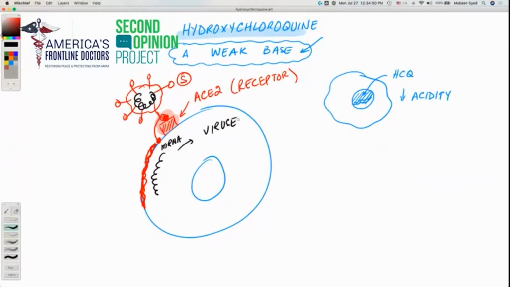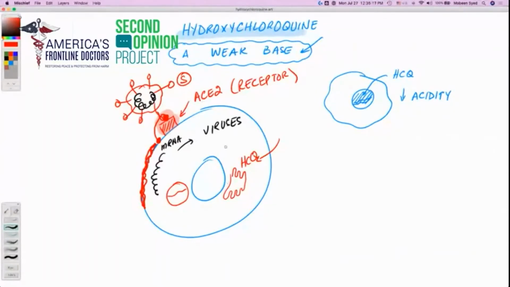Now, check this out. This is such a beautiful mechanism. Once the hydroxychloroquine enters our cells, it causes the cellular environment to become less acidic, especially in the endosomes and in the Golgi apparatus. If you're a medical professional, you will know that Golgi apparatuses are necessary for the virus to then eject from our cells.